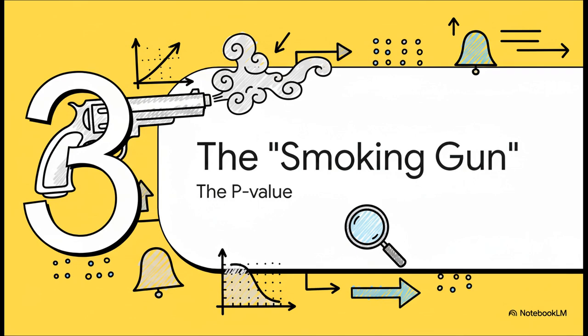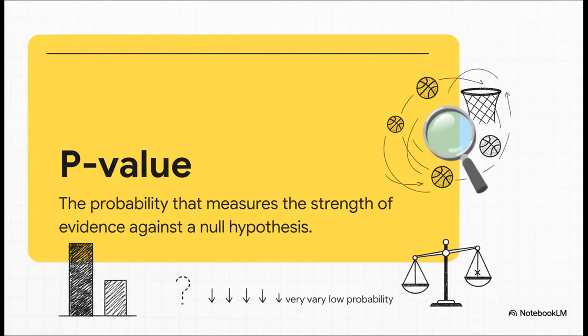It's a single number that tells us exactly how strong our evidence is, and it's called the p-value. So what the heck is a p-value? Think of it as a probability, a weirdness score. It answers this one question: if the original claim is true, what's the chance of seeing a result as crazy as the one we just saw? Based on our simulation, you can probably guess this number is going to be pretty small.